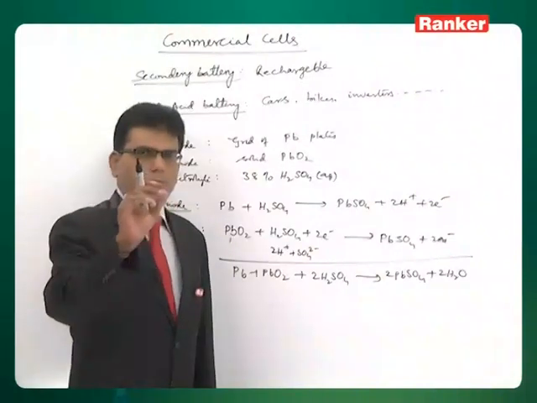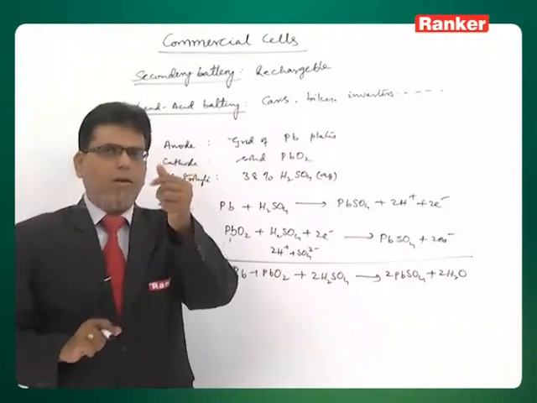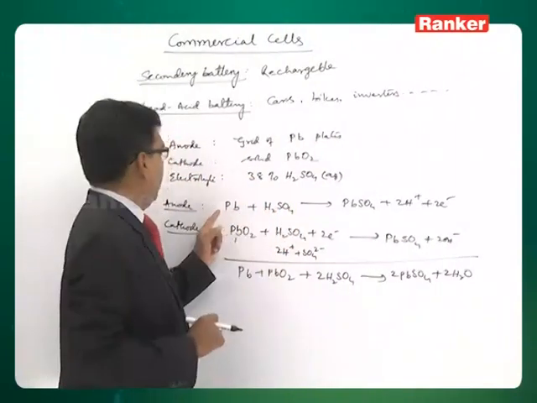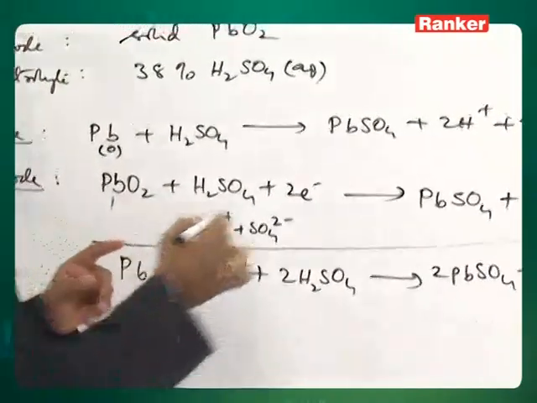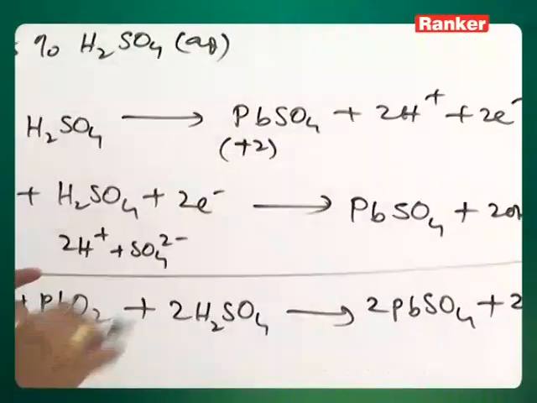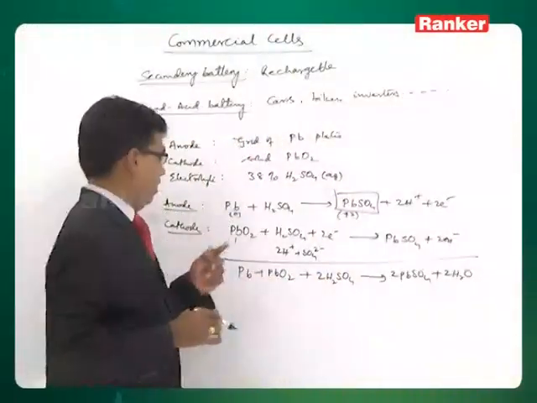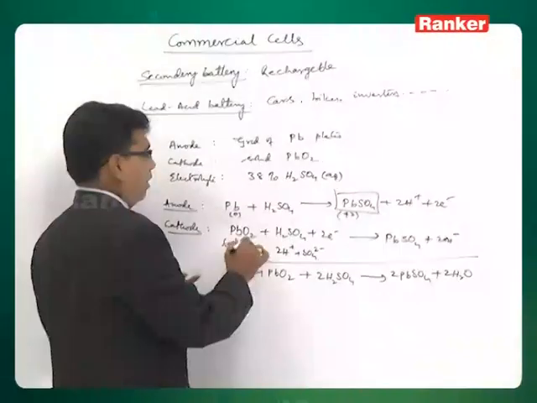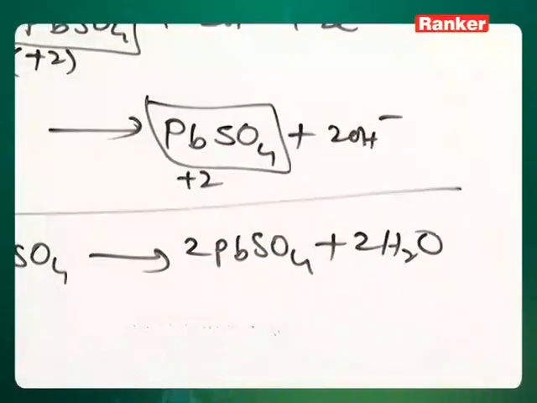So, here one common product you observe, both at anode and cathode, is that at the anode lead from 0 oxidation state is oxidized to +2, where the product you are getting is lead sulphate, and at the cathode lead at +4 oxidation state is reduced to the same product, lead sulphate.